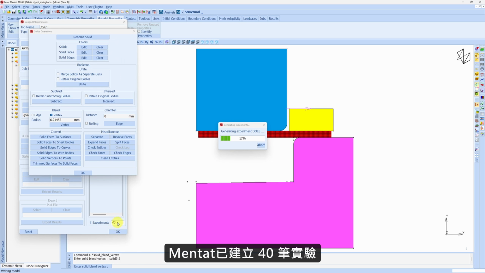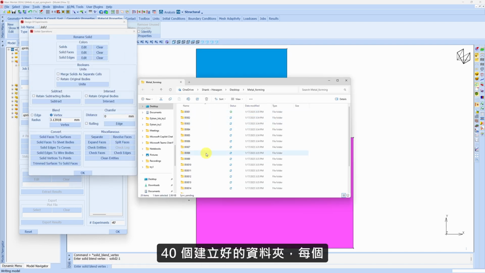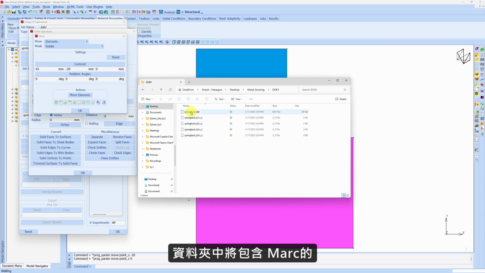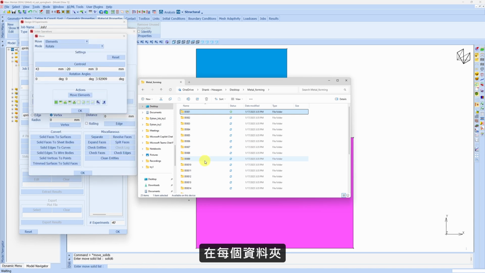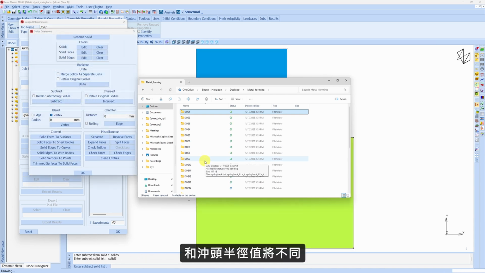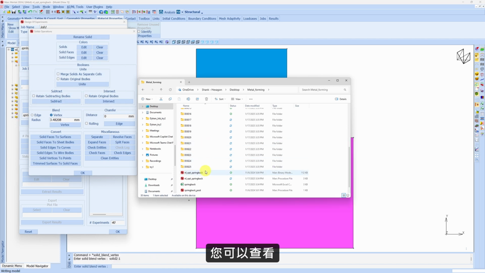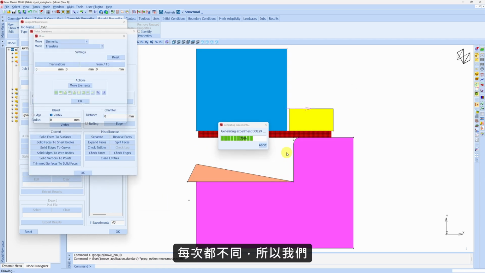Mentat already created 40 number of experiments. That means it is going to change radius and bend angle and create 40 simulations. Let me go back to that folder and you can see over here 40 folders will be created and each folder will have Marc input file. And if you check this input file in each folder, for every input file the bend angle and punch radius values will be different. So let's wait for completion. You can see over here these radius and bend angle is different for every time.